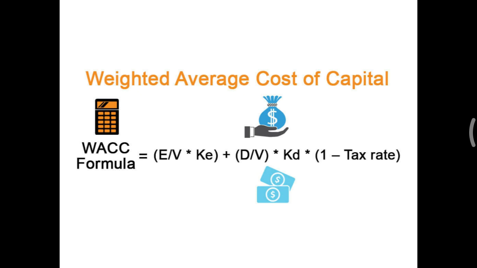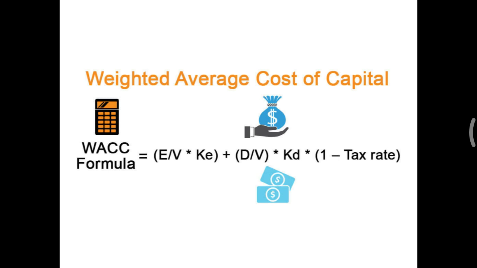WACC is used by the internal company management to analyze whether it will be profitable for the company to finance new projects. It is also used by investors. It is a very good tool to analyze the company. It is very simple. Suppose I want to invest in a company A, and that company A is producing a return of 10%, and I have a tool of WACC. How to calculate the WACC? I will calculate with this formula.